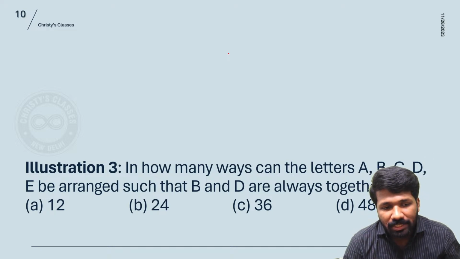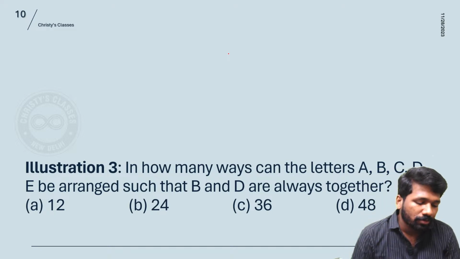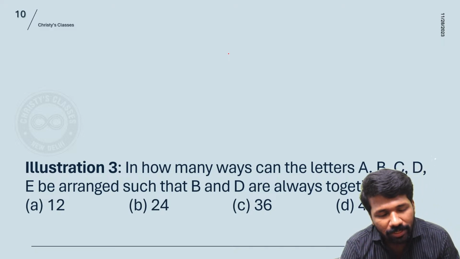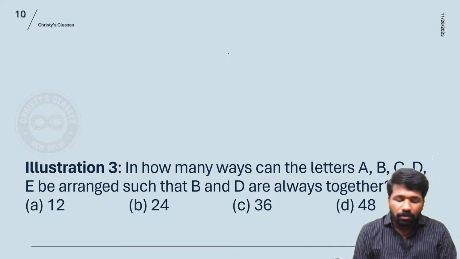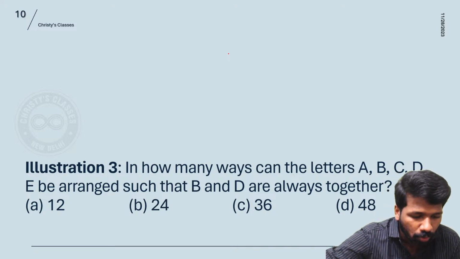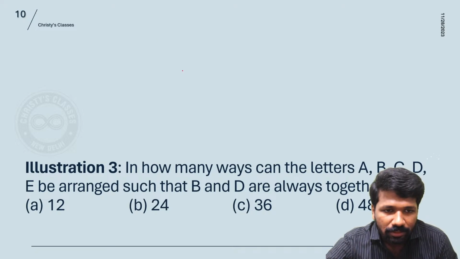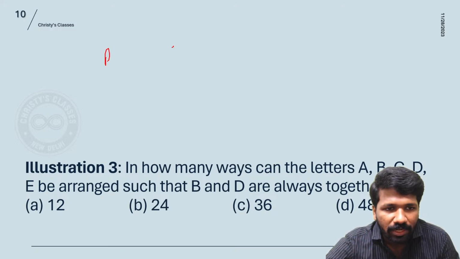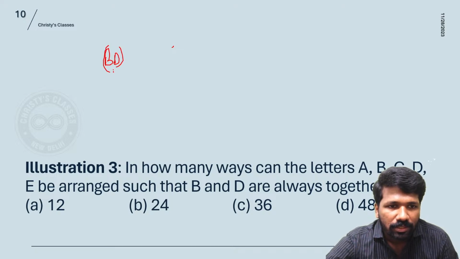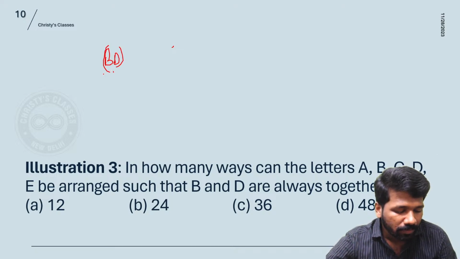In how many ways can the letters A, B, C, D, E, previous question also A, B, C, D, E was there, be arranged such that B and D are always together. B and D are always together. Always together means there is no letter in between B and D. That means we can consider B and D as a single letter. BD as a single letter.